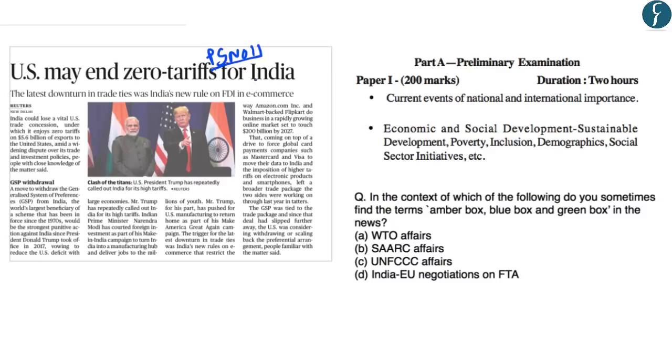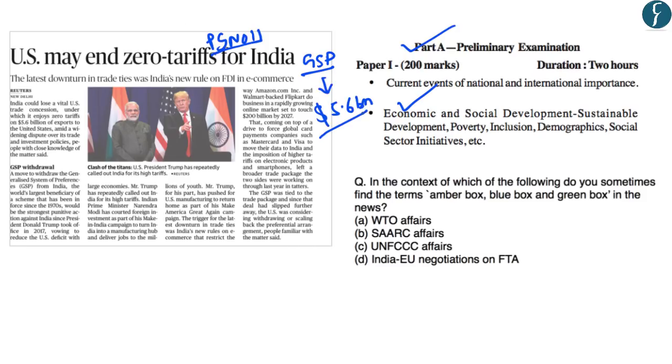This article on page number 11 is related to the United States' proposal to end the Generalized System of Preferences, or GSP, for India. So this will form a part of the preliminary examination syllabus under the topic Current Events of National and International Importance. Also, it will be a part of economic development because this will have an impact on the Indian economy as well. So here you should note that India is the largest beneficiary of this scheme of the United States, that is the Generalized System of Preferences. Now under this Generalized System of Preferences, India enjoys zero tariff on $5.6 billion of exports to the United States.